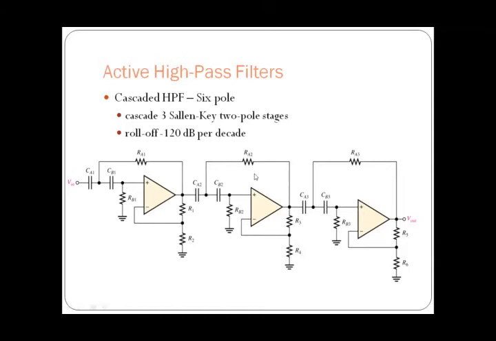So the roll off rate will be around, this introduces 40 dB, this introduces 40 dB, and this introduces 40 dB. So totally 40 plus 40 plus 40, that is 120 dB. That is 120 dB per decade.